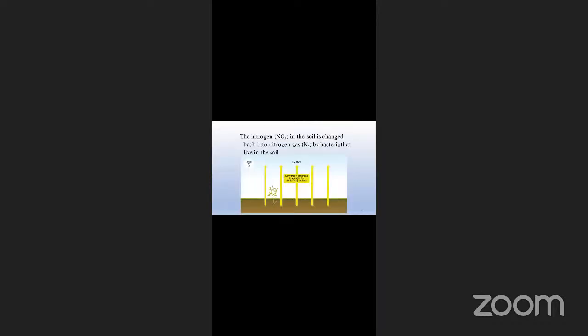So the nitrogen which is present in the atmosphere is fixed by the plants, utilized by the animals, and finally decomposed and converted back into the soil. And finally, from the soil, the stored nitrogen is converted back into nitrogen gas by some bacteria which are present in the soil. So we are recycling the nitrogen.